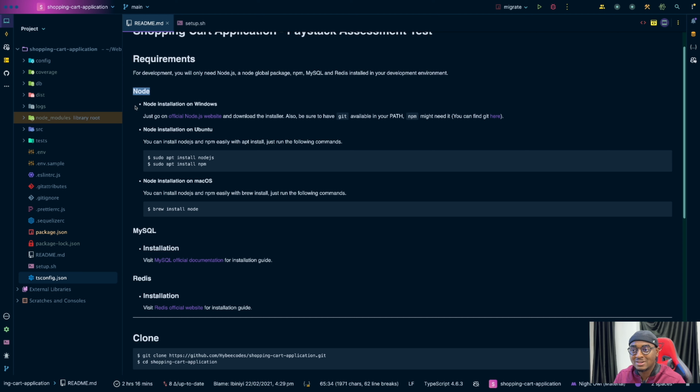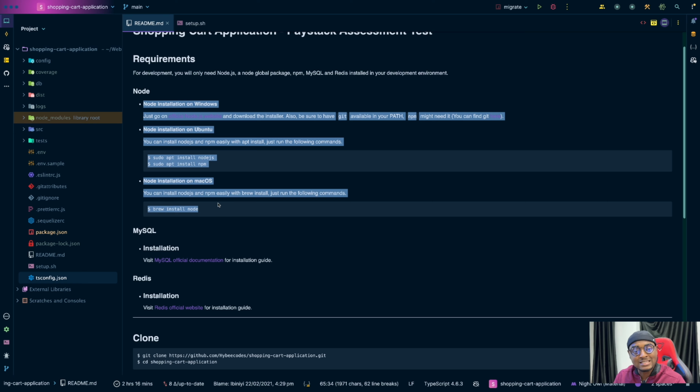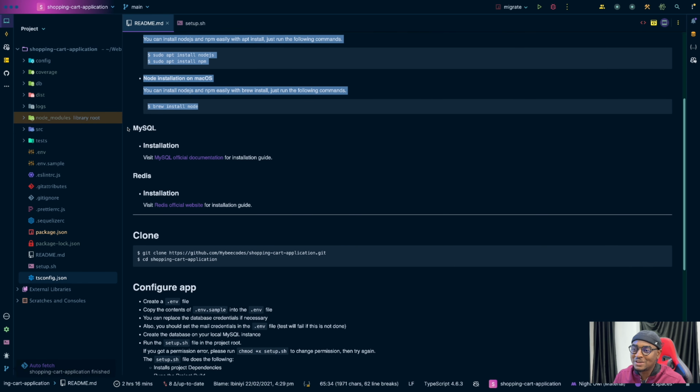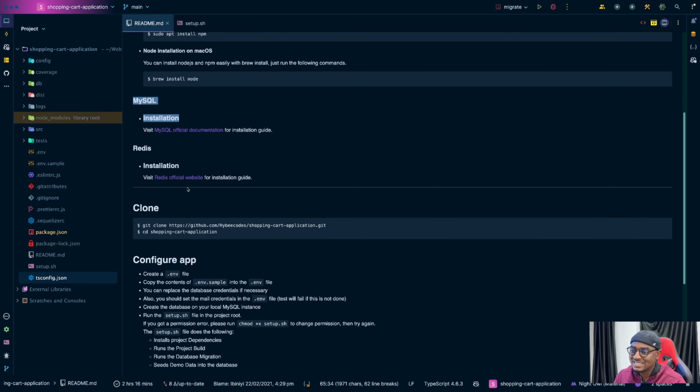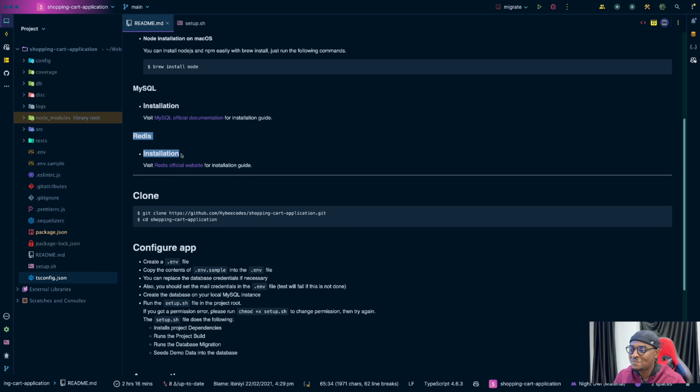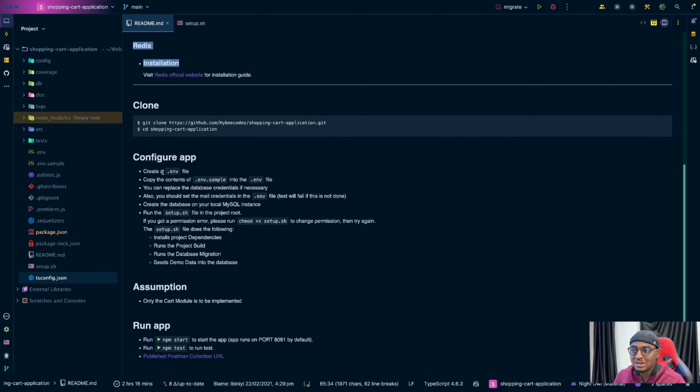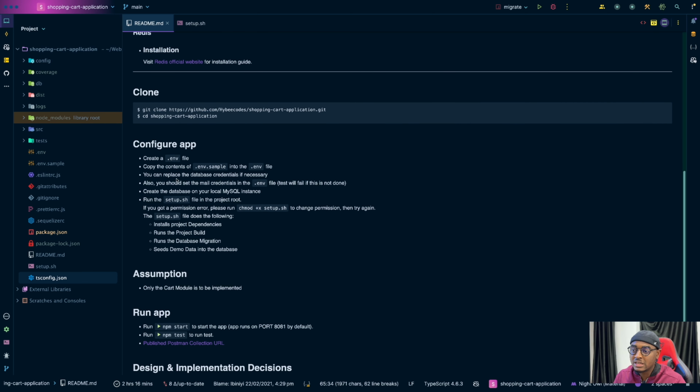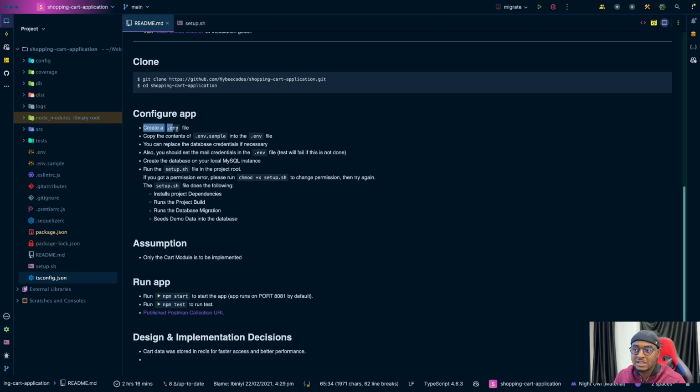I don't know who sent me, honestly, but I actually added this, and it's here. Then MySQL, if you don't have it, you can download it. I added Redis because I used Redis. And then I added details on how to clone. So you can clone it, and from cloning, you need to create an env file, copy the content of the sample env into the actual env, and replace the database credentials.